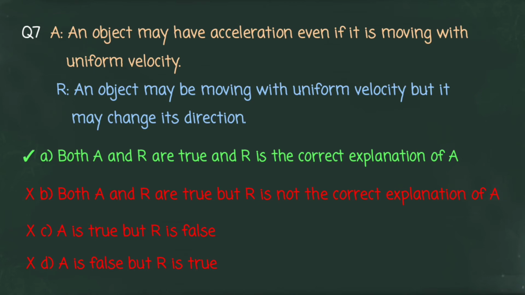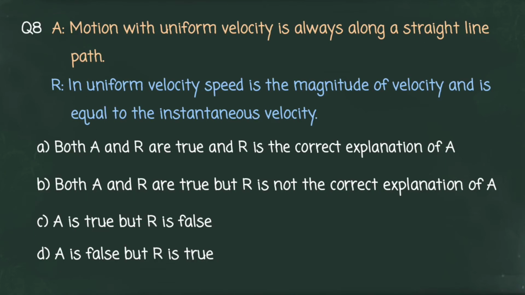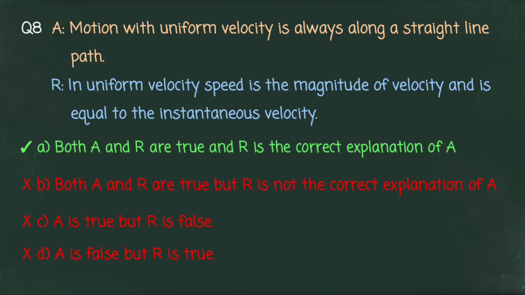Now let us move on to our next question. Assertion: motion with uniform velocity is always along a straight line path. Reason: in uniform velocity, speed is the magnitude of velocity and is equal to the instantaneous velocity. You can select your answer. Now let us see the correct answer. A is the correct option. Both assertion and reason are true, and reason is the correct explanation of assertion.